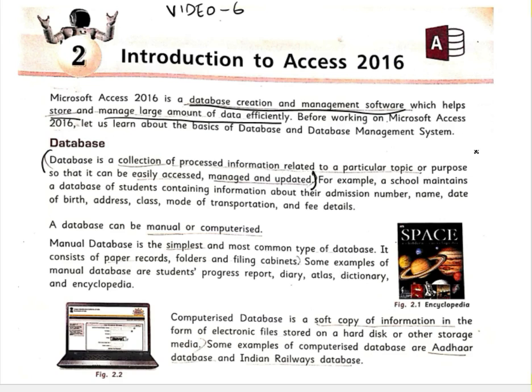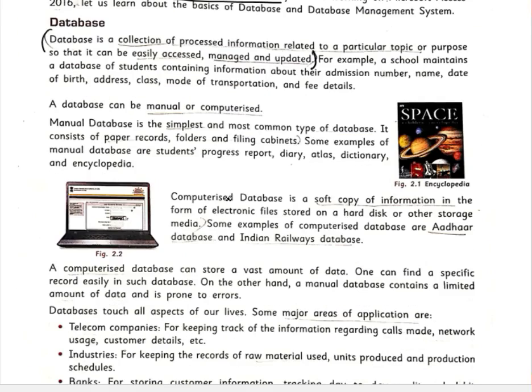A manual database is the simplest and most common type of database. Those who do not have a computer use the manual database, and it consists of paper records, folders and filing cabinets. Some examples are your student progress report, where you can see a manual report card and we fill in the details there. Also a diary, atlas, dictionary and encyclopedia are all manual databases.